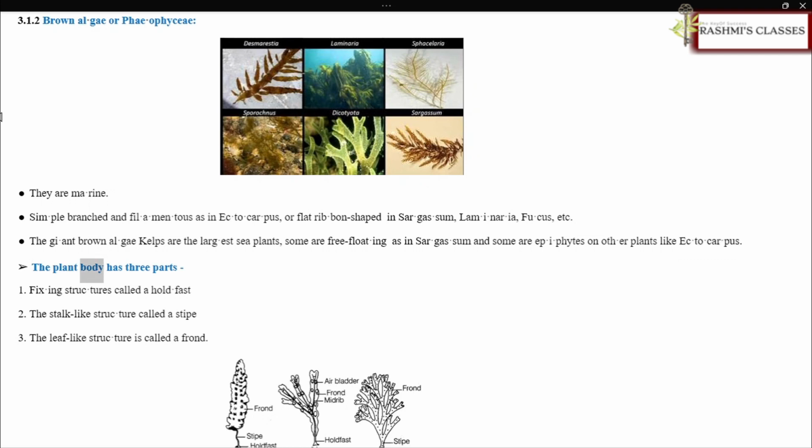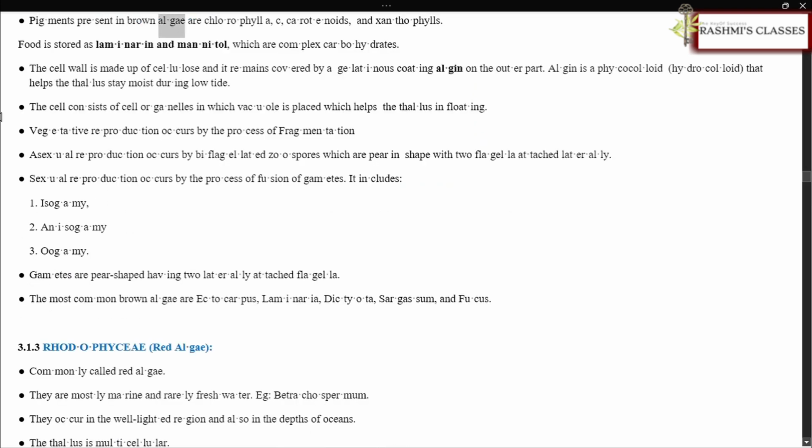The plant body has three parts. Fixing structures called a holdfast. The stalk-like structure called a stipe. The leaf-like structure called a frond. Pigments present in brown algae are chlorophyll A, C, carotenoids, and xanthophylls. Food is stored as laminarin and mannitol, which are complex carbohydrates.